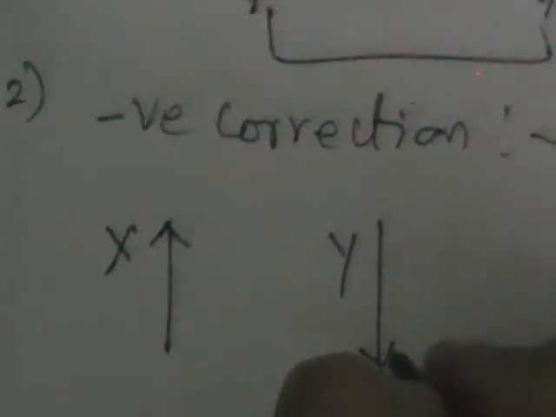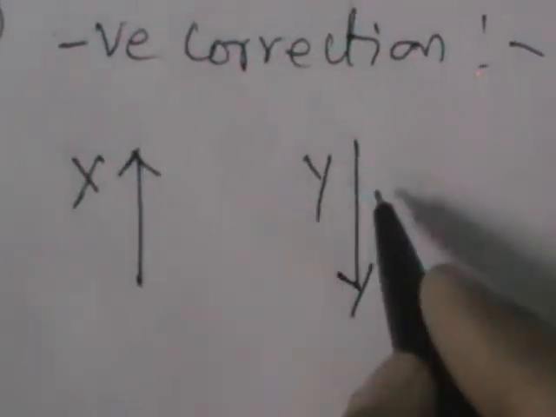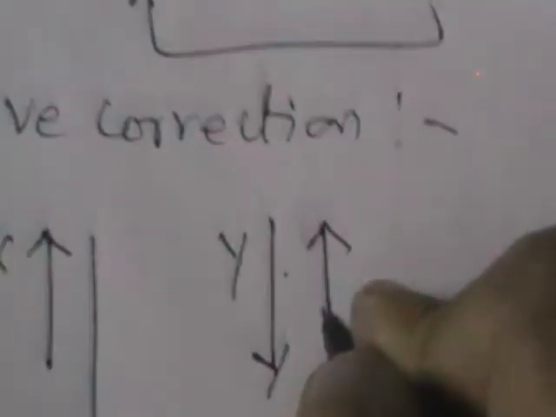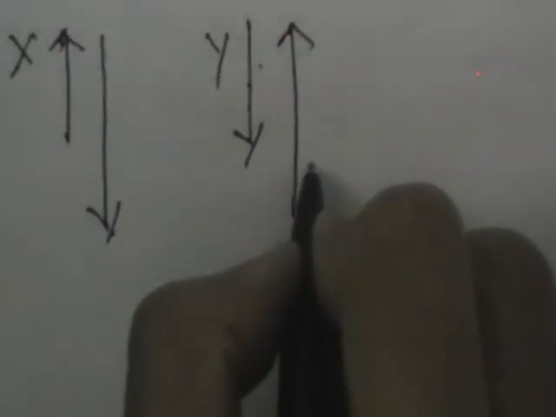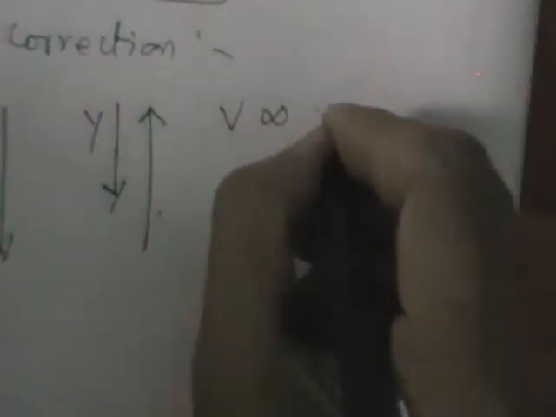So here the changes in the two variables are in the opposite direction. Similarly, let us suppose that x is decreasing and we have observed that the corresponding change in y is in the upward direction. So if one increases, we observe the corresponding decrease in the other variable. If one decreases, we are observing the corresponding increase in the other variable, which indicates the two variables are negatively correlated. As an example, volume is inversely proportional to pressure.